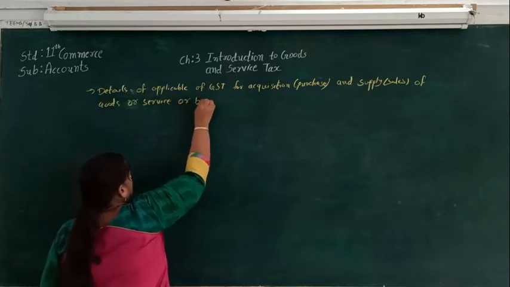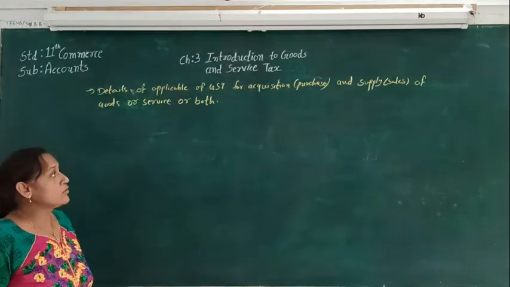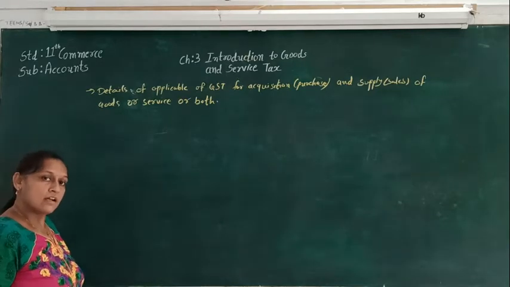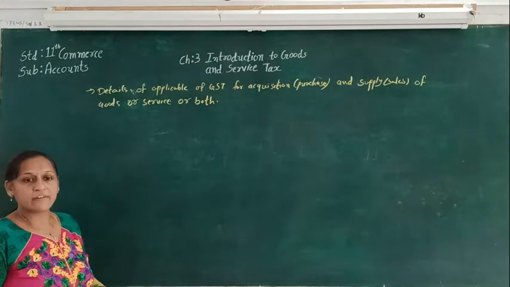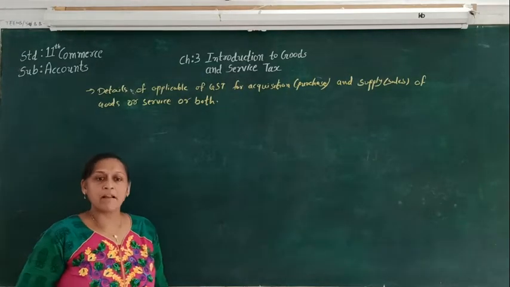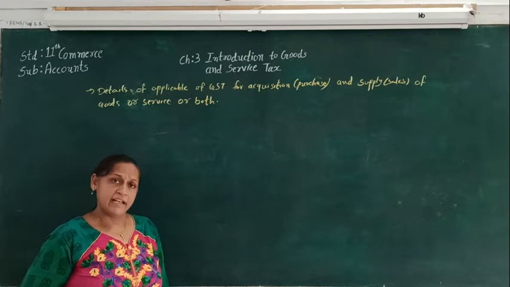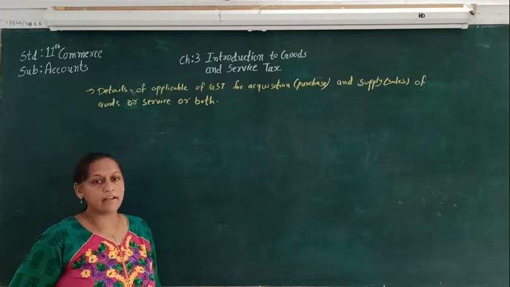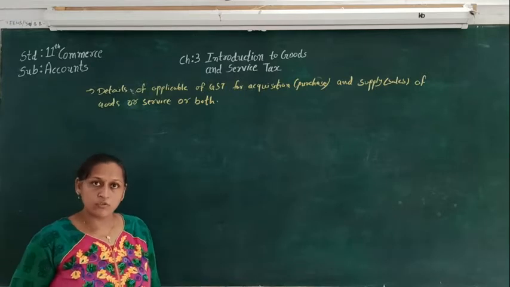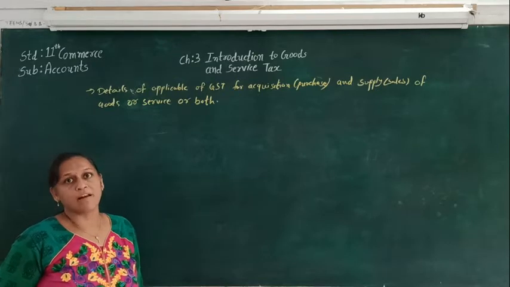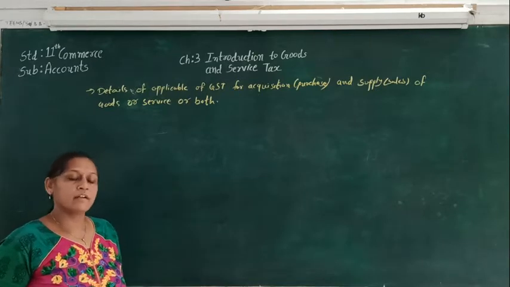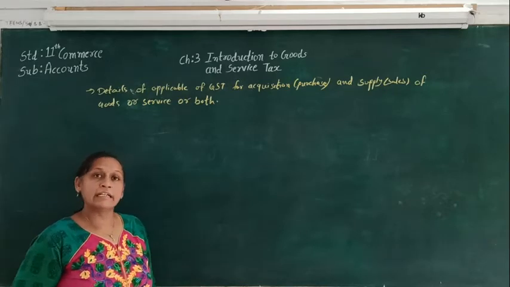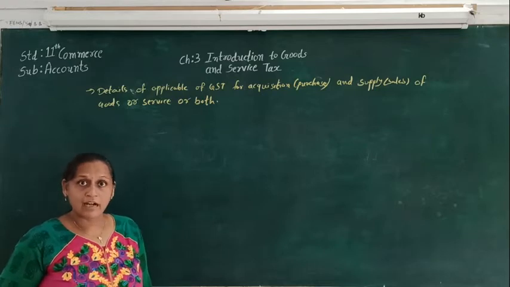So here we are going to see which GST is applicable at the time of purchase or sale. We have already seen that a supply within the state or union territory is called intrastate supply, and a supply outside the state or union territory is called interstate supply. For these, different taxes are levied, as we already know: CGST and SGST for intrastate, and IGST for outside the state.